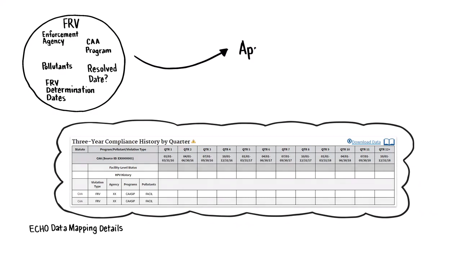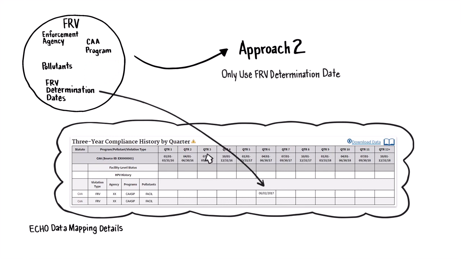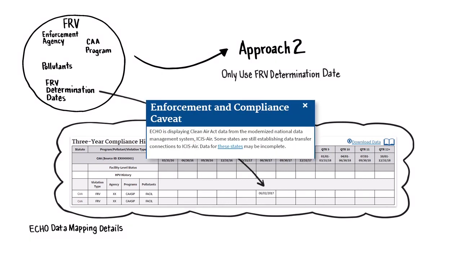Approach 2. Agencies use only the FRV determination date to display in ECHO the date when the FRV was identified. In this case, a date range is not shown and a caveat displays, reading FRV resolve dates not indicated.